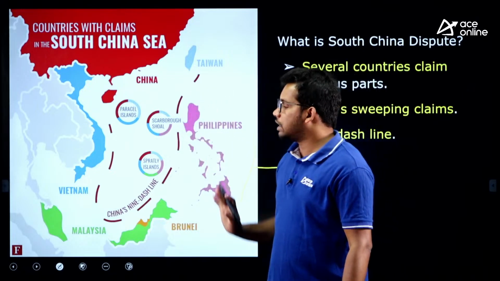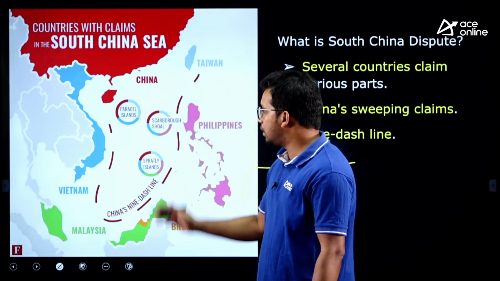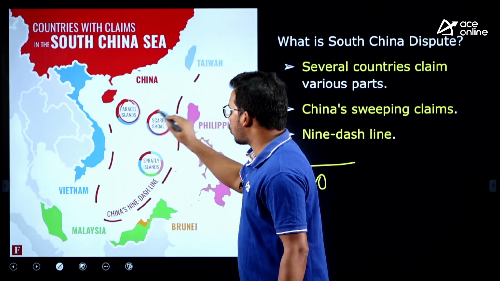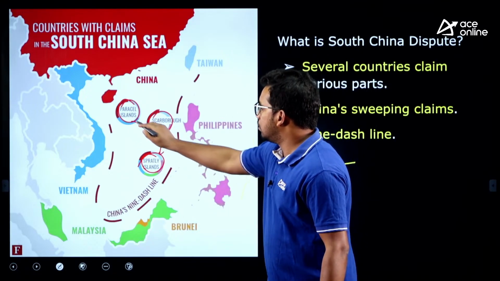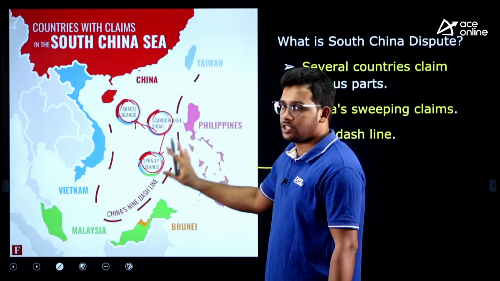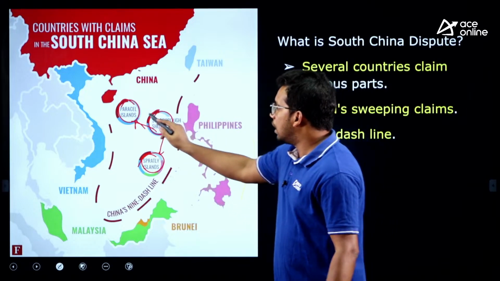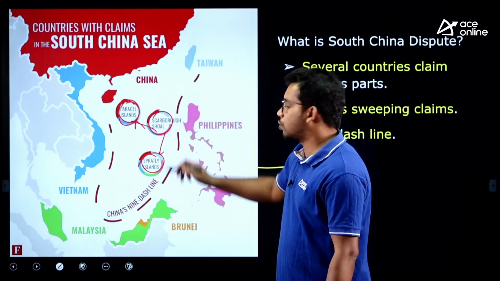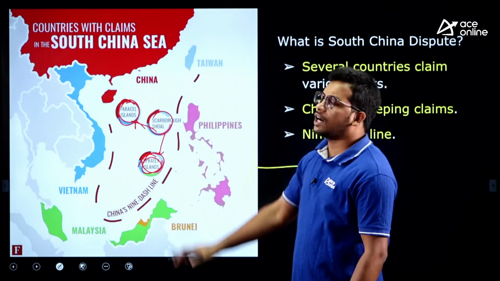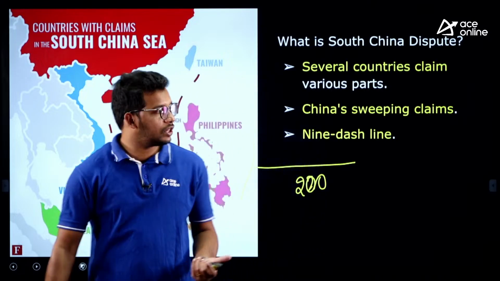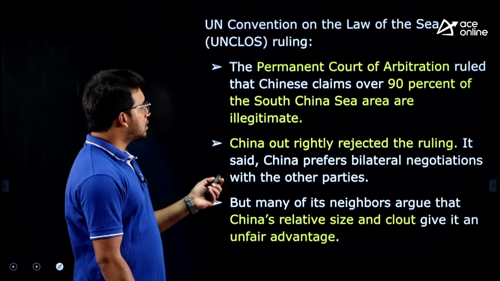So this is the dispute, right, and among them certain islands are also disputed: the Parcel Islands, Scarborough Islands, and Spratly Islands. These are the three major disputed islands. You need to remember these three names, as they may come in the exam, and that they are part of the South China Sea. The Parcel Islands are the northernmost, Scarborough is similar to that, and the Spratly Islands are the southernmost. So all the countries are claiming the waters, right, they want all this control. That is the issue, and China claims everything, right.